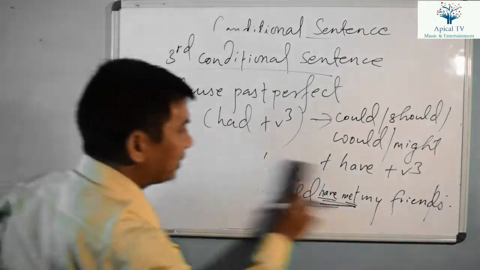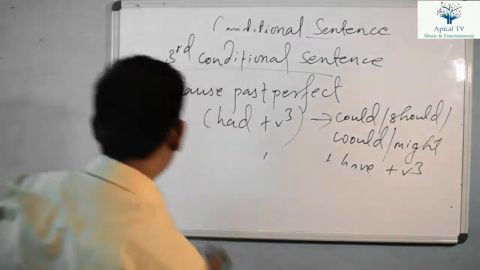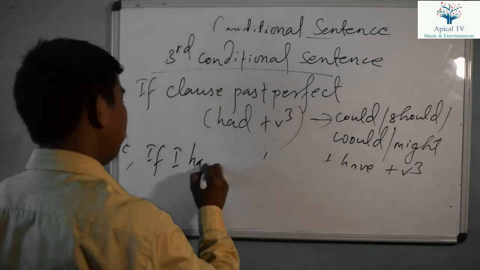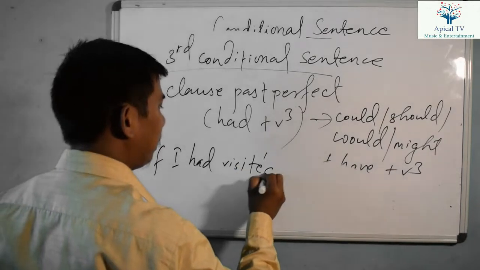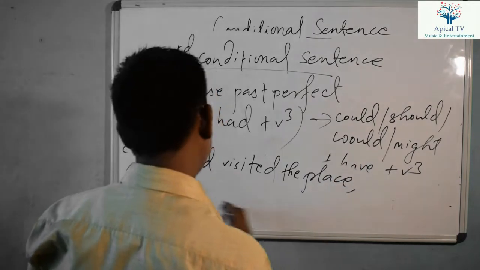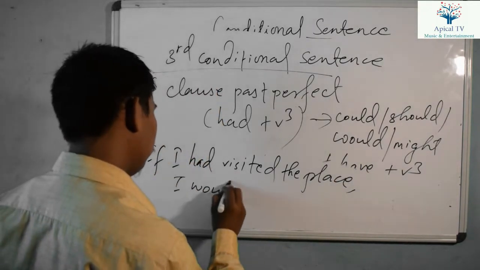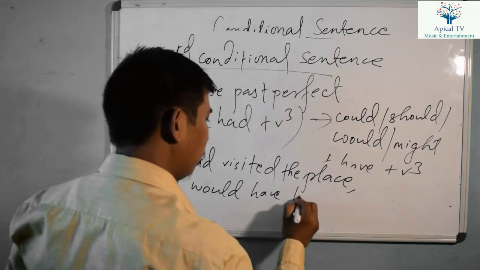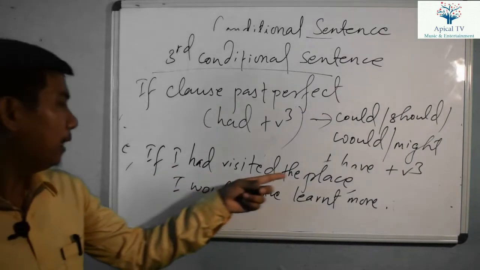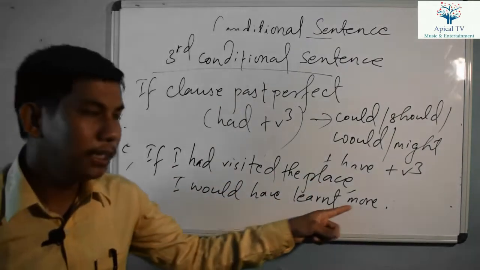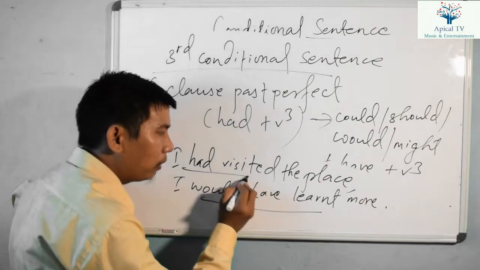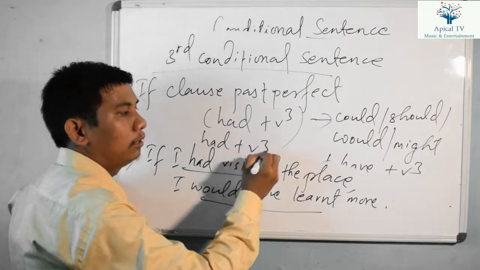Let me give another example of a conditional sentence. If I had visited the place, I would have learnt more. Right? If I had visited the place, I would have learnt more. Now see here, would have plus verb 3 is used in the main clause, because in the if clause there is had plus verb 3.